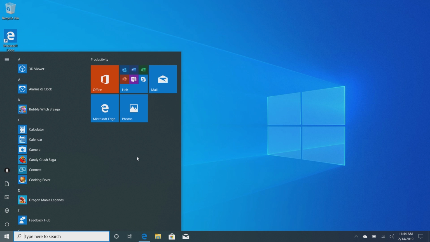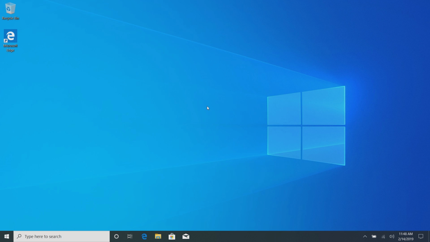Now, if you're upgrading from the previous version of Windows 10 to this one, then you obviously won't see this default layout because it would carry over your current layout if you've customized it. This is more for those of you who are buying PCs that come with the April 2019 update, or if you're clean installing the April 2019 update onto your device. If you're not, then this layout will not be seen to you, and you can just carry on using your own custom layout as normal.